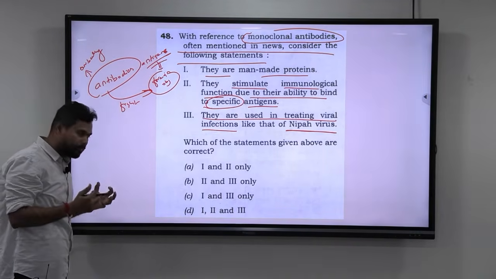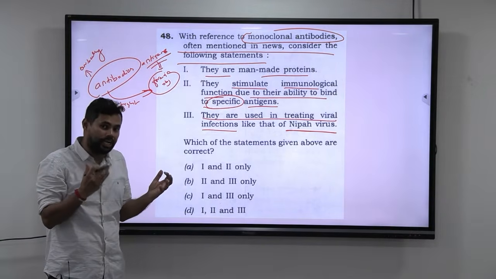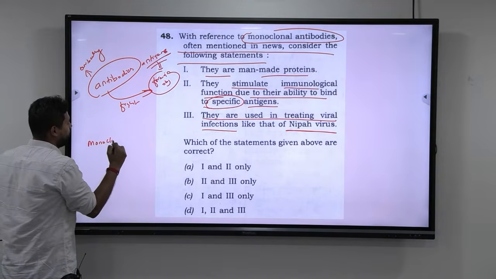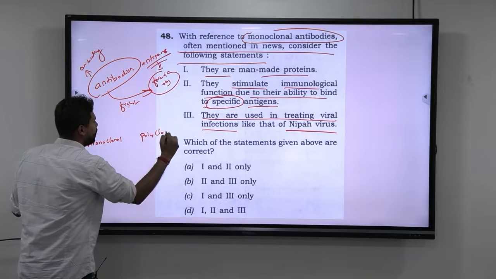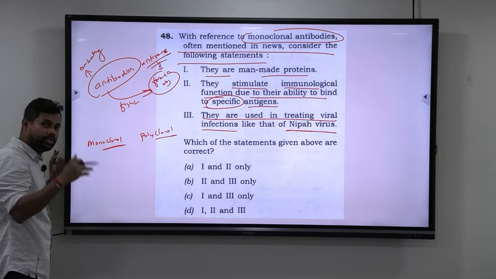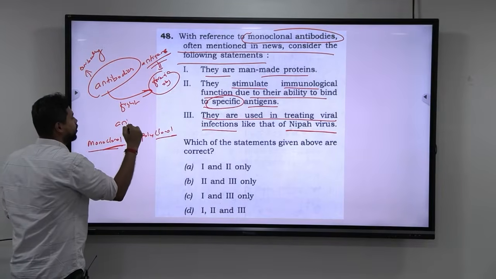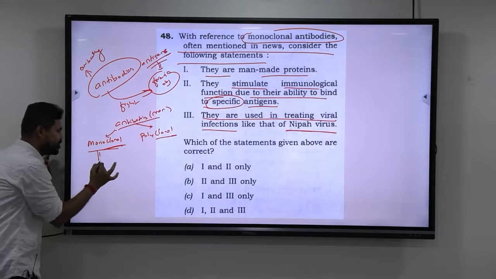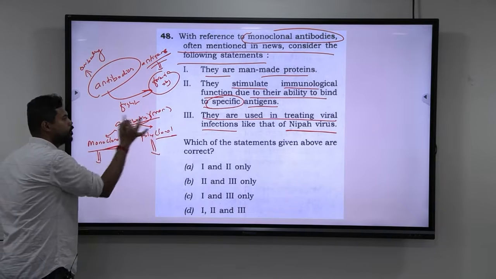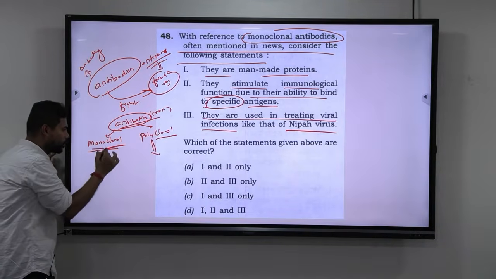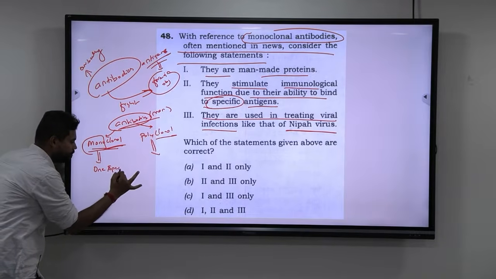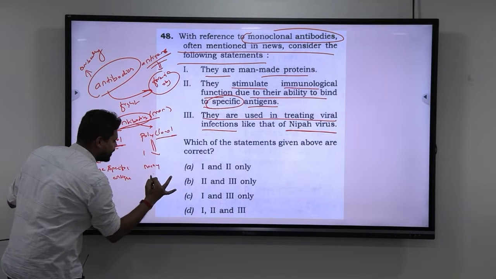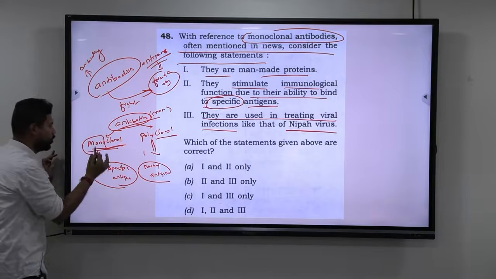Now, sometimes our immunity is very weak, so we have to introduce the antibodies from outside to inside. That man-made antibodies can be monoclonal and polyclonal. See, clonal. That means that we are cloning the antibodies and then we are introducing it into the body. So, antibodies that are made by man can be divided into monoclonal and polyclonal. Now, why is this monoclonal or polyclonal? The job of this antibody is to target the foreign object. Monoclonal will target one specific antigen, whereas polyclonal can target many antigens. That is the only difference between monoclonal and polyclonal.